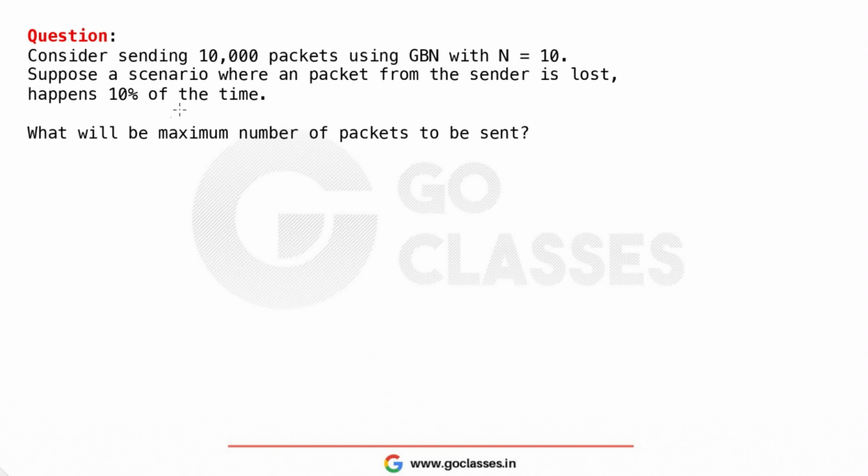Let's solve this question which I asked in the last class. The question says that we have 10,000 packets and we are using Go-Back-N with a sender window size of 10, which means there are 10,000 packets to be sent, and one time we are sending 10 packets.